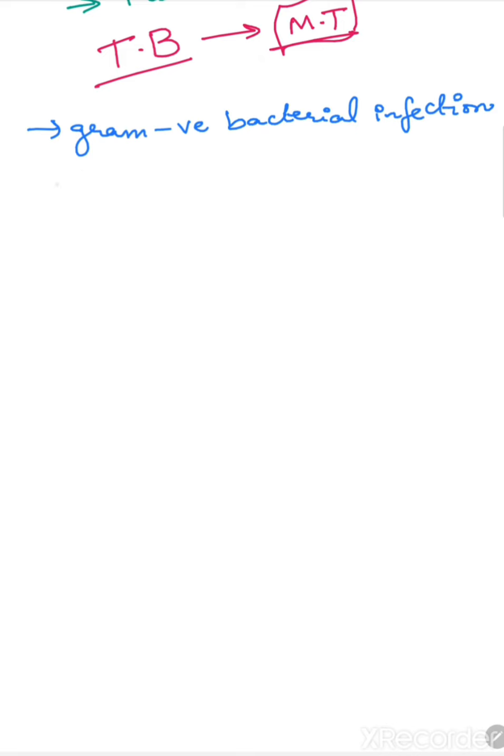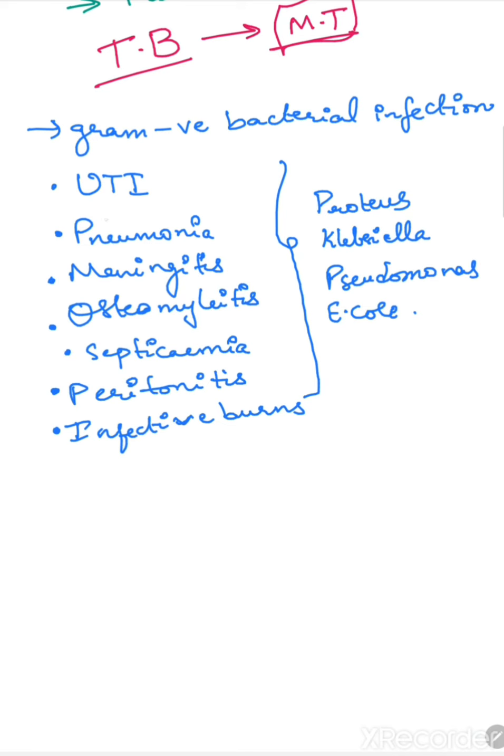Gram negative bacterial infections are urinary tract infections, pneumonia, meningitis, osteomyelitis, septicemia, peritonitis, and infective burns. During these conditions, we can use aminoglycosides. These conditions are caused by gram negative bacteria like Proteus, Klebsiella, Pseudomonas, and E. coli. These are the diseases in which the aminoglycosides are effective.